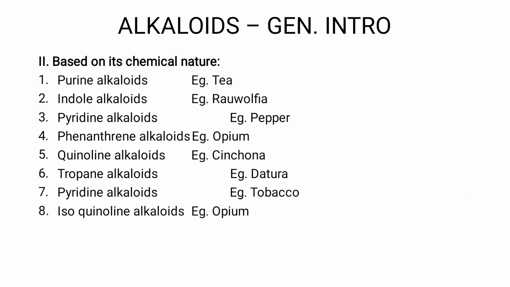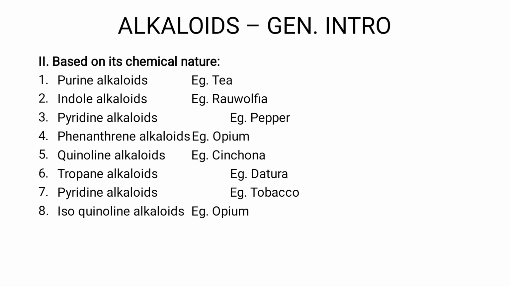Now based on chemical nature, alkaloids are classified into many categories, which means based on the basic ring structure present in that particular alkaloid: purine alkaloid, indole alkaloid, quinoline alkaloid, isoquinoline alkaloid, pyrimidine alkaloid, and it goes on.